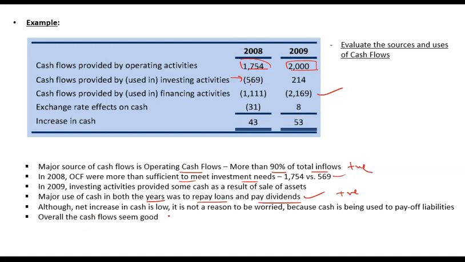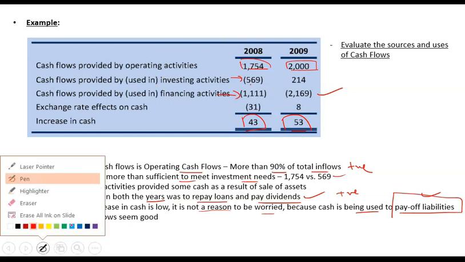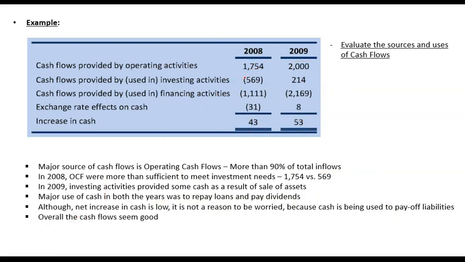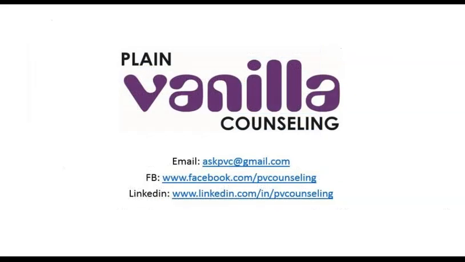Although the net increase in cash is low, it is not a reason to be worried, because cash is being used to pay off liabilities, and paying off liabilities is a sign of strength. So that again is not a problem. Overall, the cash flows seem good. This is how you will analyze the components of the cash flow statement, that is, broadly where cash is coming from and where cash is being used.